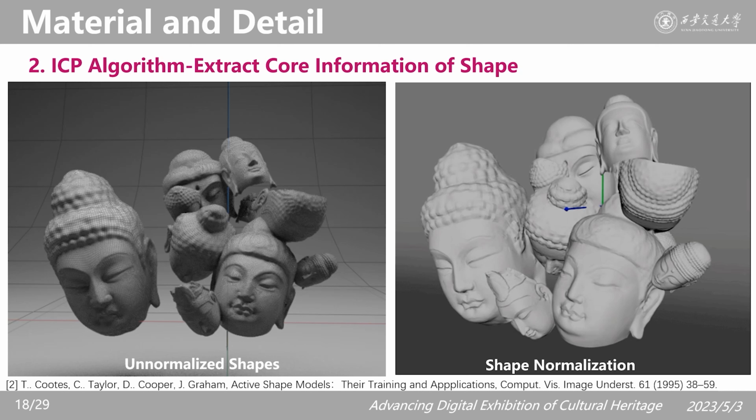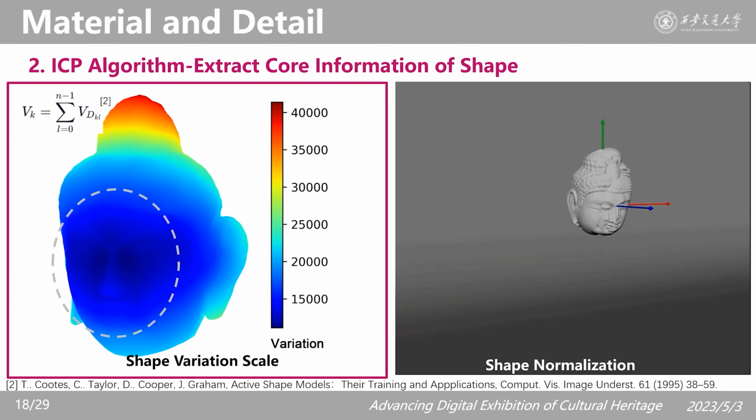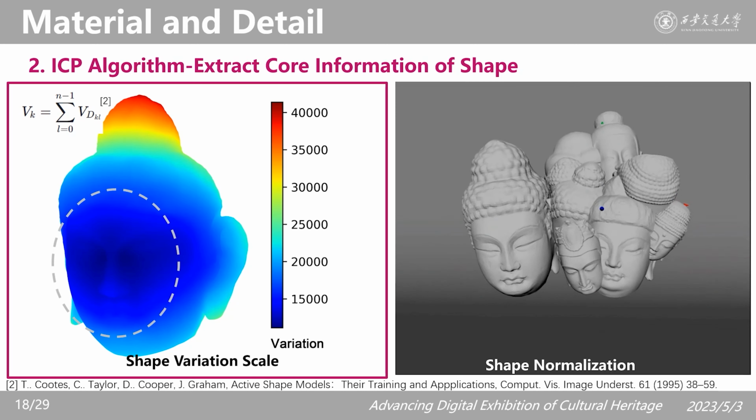iterative closest point algorithms. The portion used to construct closest point pairs for ICP algorithms should focus more on relatively stable locations. The blue parts in the left figure show the areas with small shape variations, evaluated by Coates' method. We emphasize the weight of this portion during the rigid alignment process, and the alignment process is shown in the right animation.